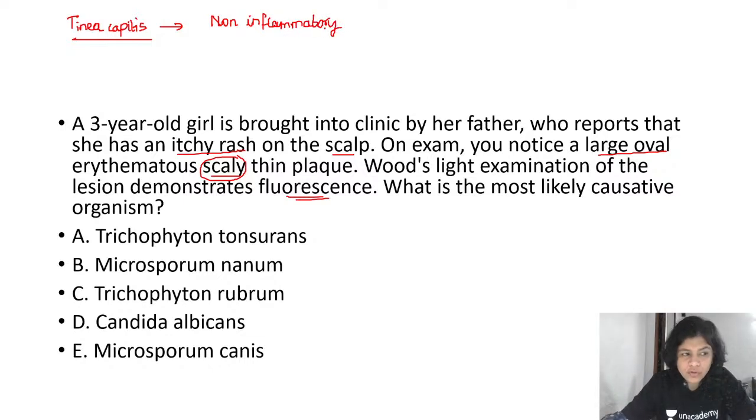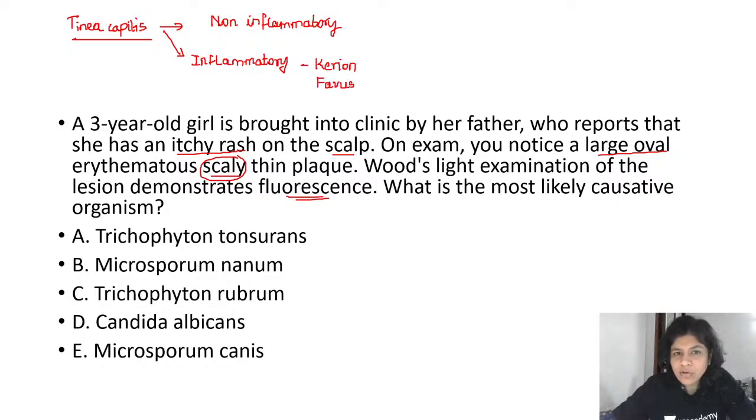For you to know, tinea capitis or dermatophytic infection of the scalp and hair can be of 2 types. It can be inflammatory type and it can be non-inflammatory type. The inflammatory type includes Kerion as well as Favus.